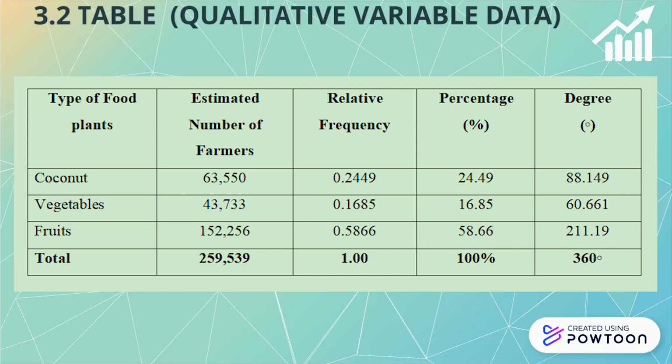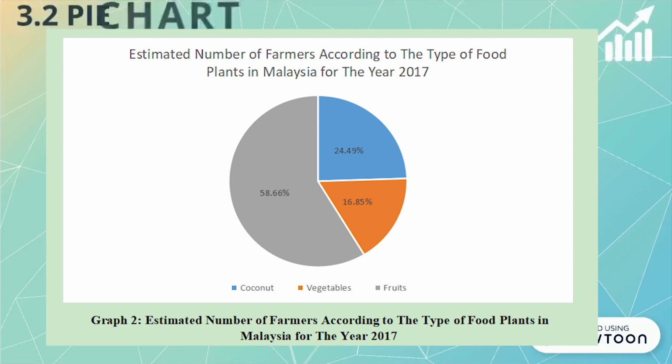Then in first row, we have coconut. Second row, vegetables. And third row are fruits. So let's have a look on the pie chart. This pie chart shows us the estimated number of farmers according to the type of food plants in Malaysia for the year 2017. Blue color on the pie chart refers to the coconut. Grey color on the pie chart refers to the fruits. And lastly, orange color on the pie chart refers to the vegetables.